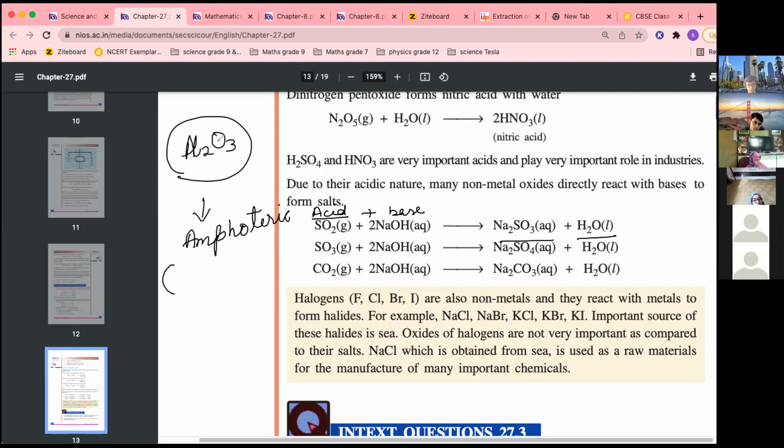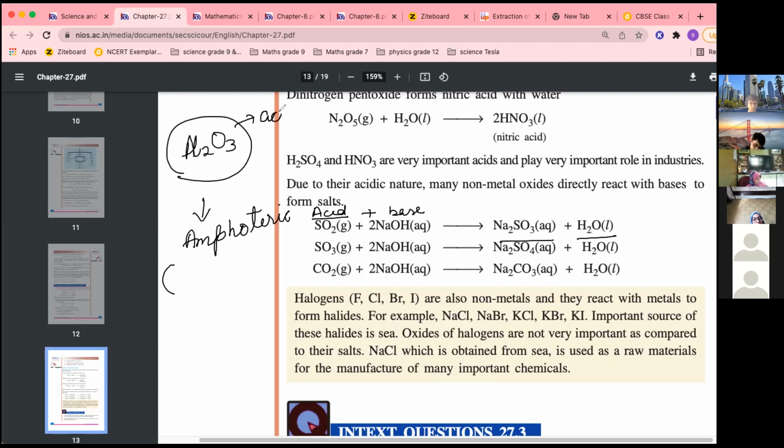Okay, because it acts as acid also, it acts as base also. So it can react with acid also. When it reacts with acid, it will behave like a base. When it reacts with base, it will behave like an acid. So except aluminium oxide, which is amphoteric in nature, meaning both acidic and basic behavior, other metallic oxides are basic in nature and they react with acid to form salt and water.